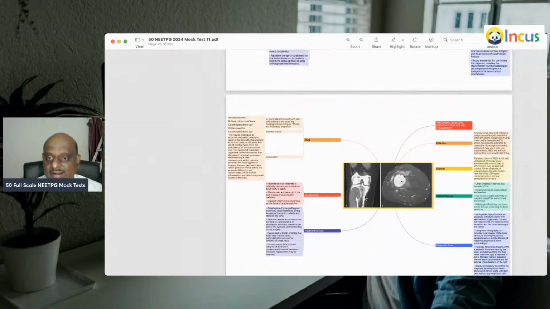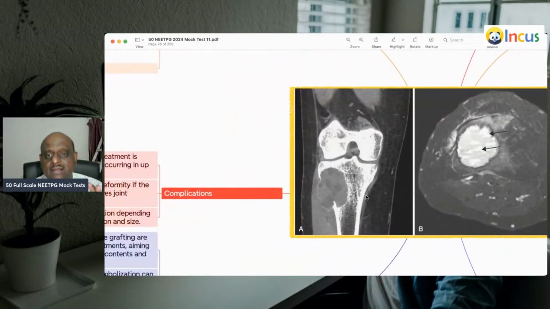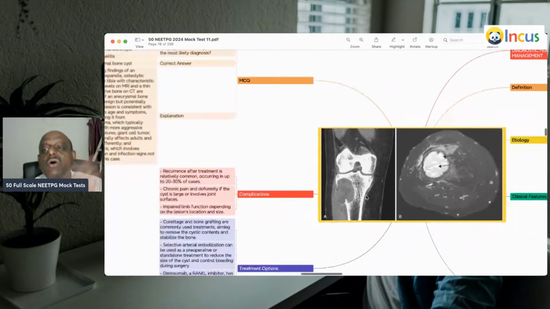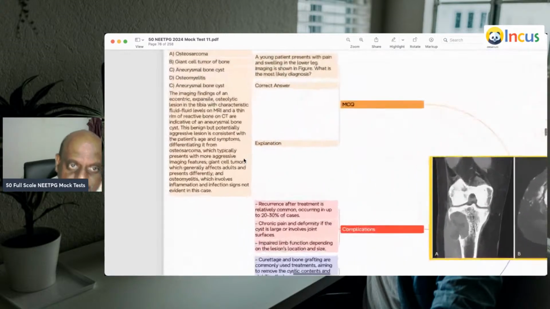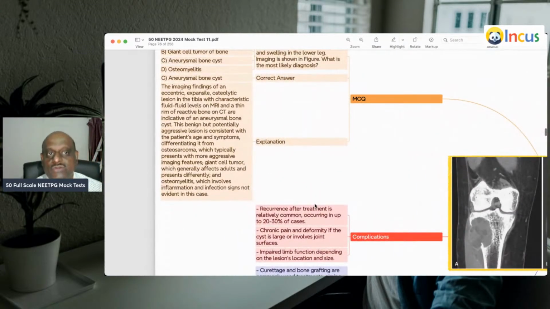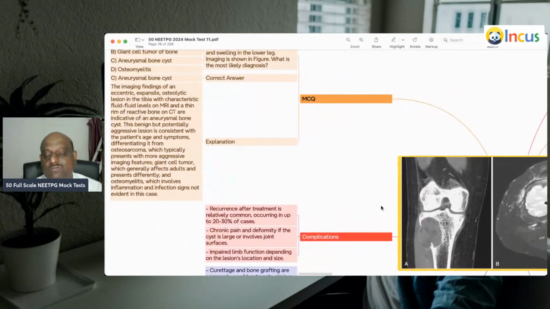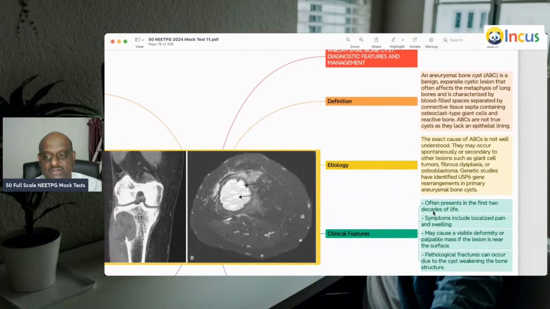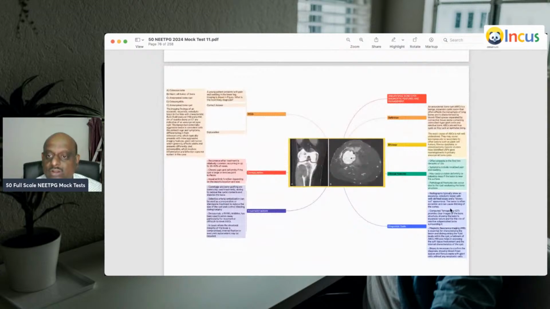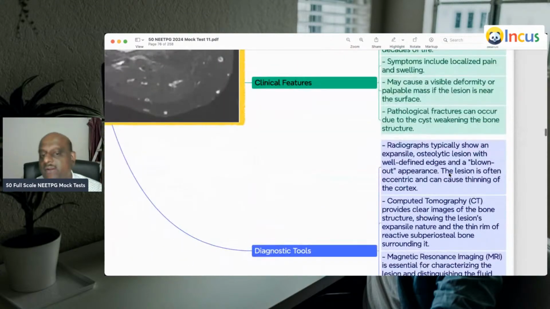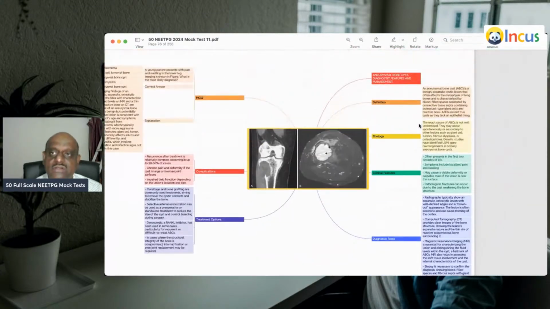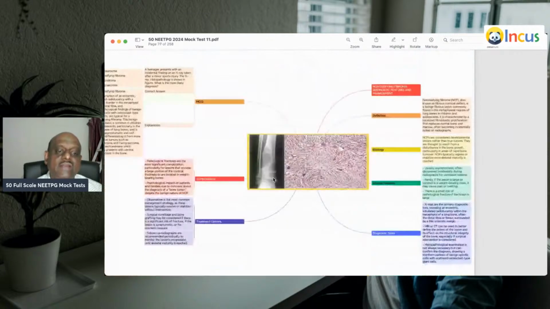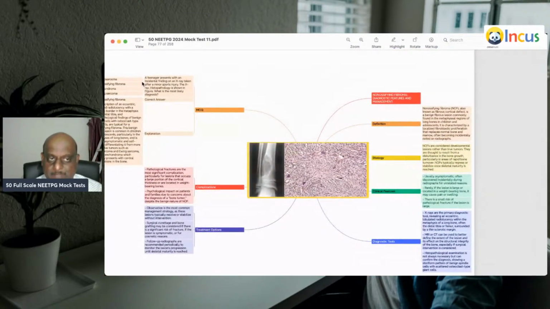It is not central, it is an eccentric expansile osteolytic lesion. So this is a classic feature of aneurysmal bone cyst, called ABC. I leave all the literature to you: the clinical features, the diagnostic tools, imaging findings, everything you should remember to be ready for tomorrow's NEET PG.